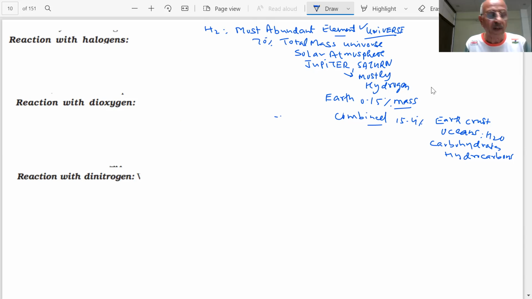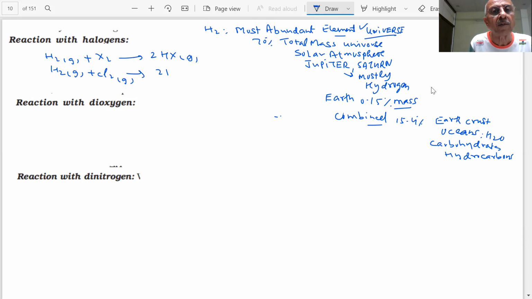Okay, let us see then what will happen to the reactions of hydrogen, students. It reacts with the halogens. What will happen? You have hydrogen gas, you have halogen. What will be the product? You will get 2HX gas. If I react hydrogen plus chlorine, you will get 2HCl gas. So it will react with halogens. You know what type of molecule this HCl is, you have already seen.